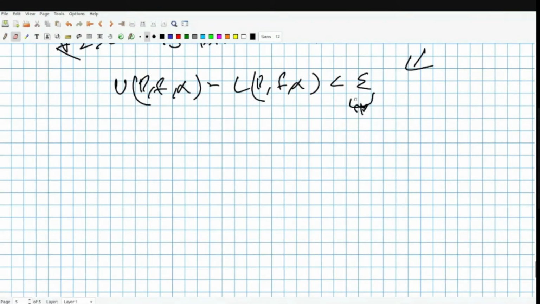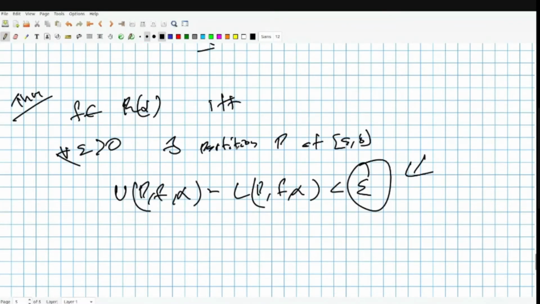So once you have this particular thing, you can say that the integral of f d alpha will be in an epsilon ball of U(P, f, alpha) or L(P, f, alpha), right? So we can approximate the integral. Okay. Now, we saw these properties.